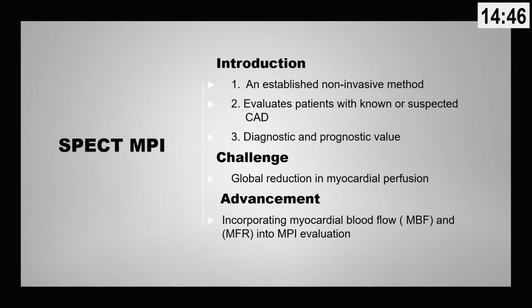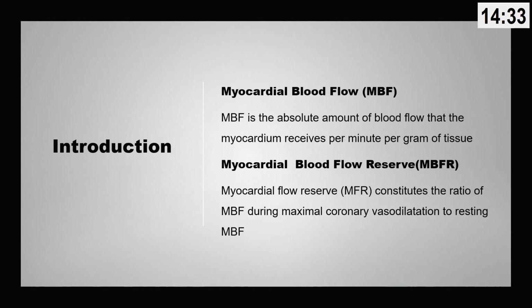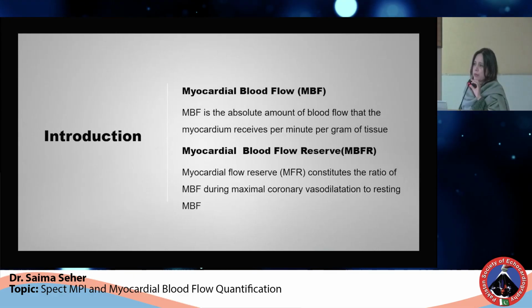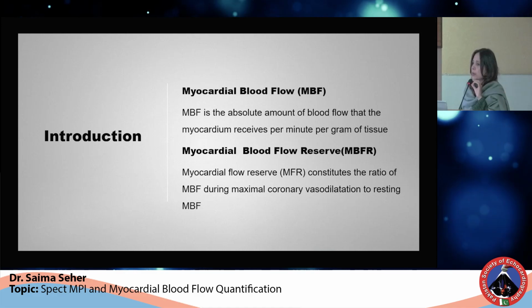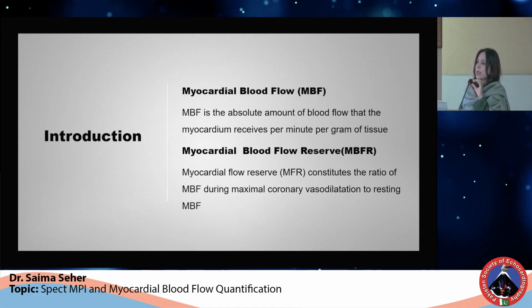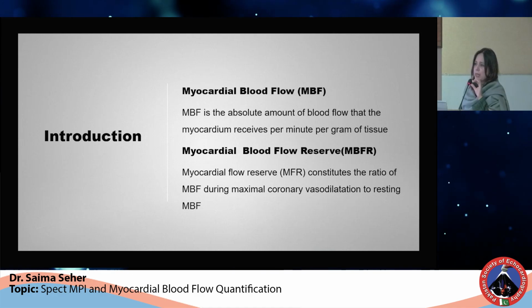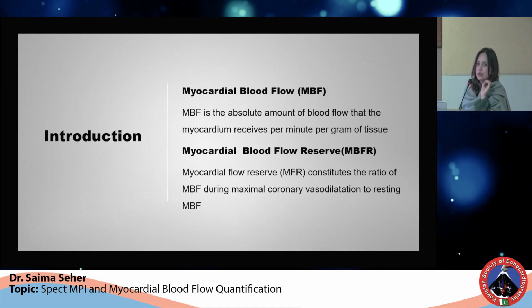So, this challenge is now appropriately addressed with a very exciting advancement in nuclear cardiology, that is absolute quantification of myocardial blood flow and myocardial blood flow reserve. So, what is myocardial blood flow? This is the absolute amount of blood that myocardium receives in milliliter per minute per gram of the tissue. And myocardial blood flow reserve is the ratio of myocardial blood flow at maximal coronary vasodilatation to blood flow at rest.